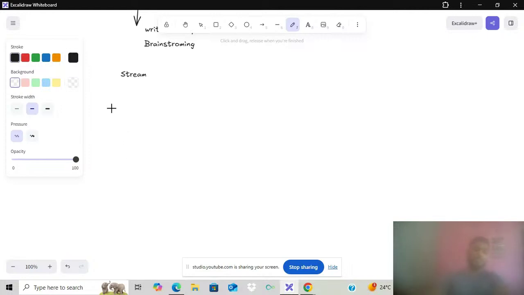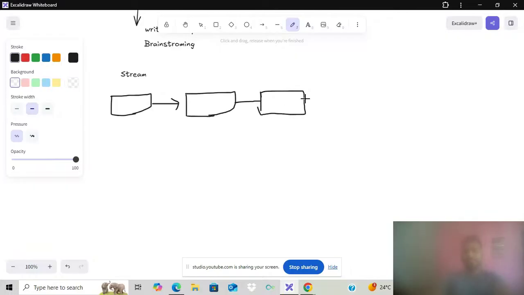When content is being generated, it is transferred to you packet by packet. It is not all at once. Small pieces, tokens, are coming to you. This is called streaming.